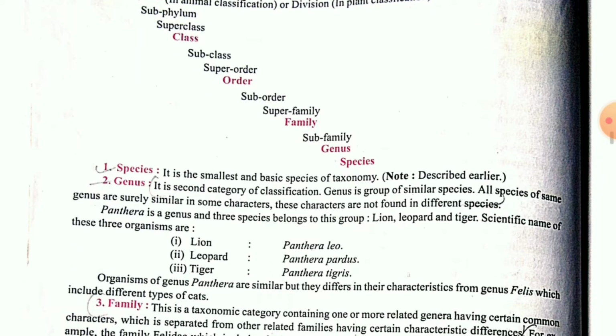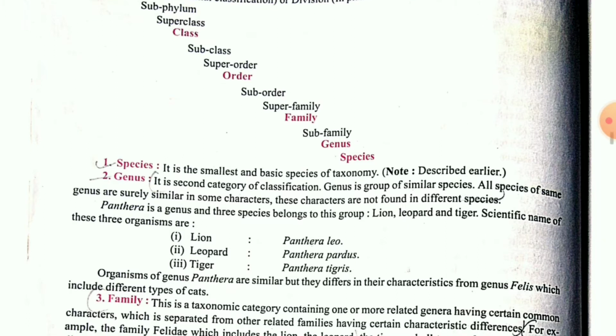Children, take the example here, some botanical names are given, Panthera and leo, the example of lion. Panthera is your genus, leo is the species. As you can see here, one comparative point is given about the lion, leopard and tiger. All have the same genus, they all belong to Panthera only. But their species are changed, that is leo, pardus or tigris. Okay children. And the smallest unit is known as your species. Genus is quite bigger than your species.